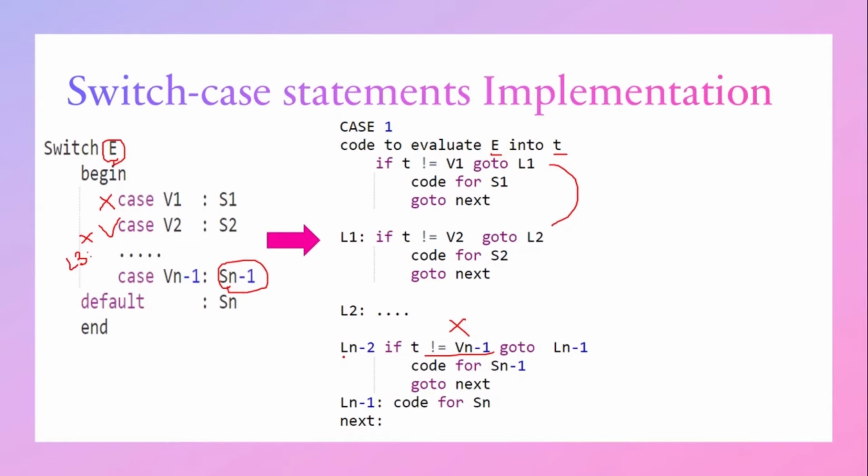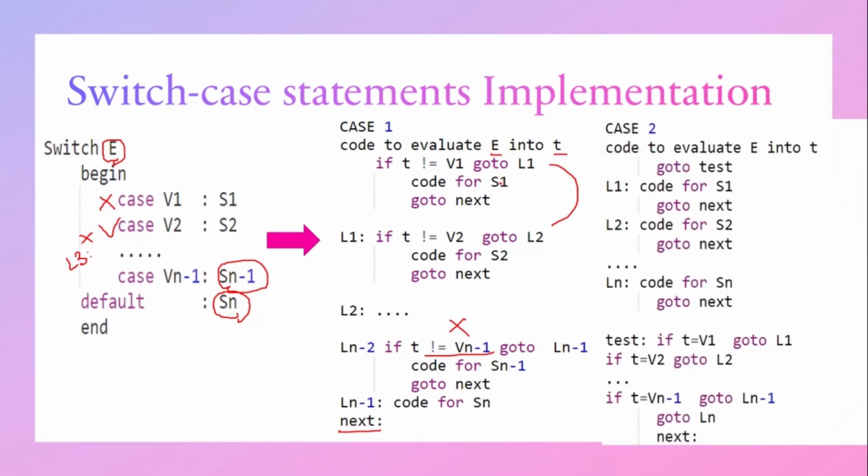Then after Ln-2, we will have Ln-1. Since this is the last case, the last case is the default one. So the default statement is stored under the label Ln-1. So Ln-1 contains the statement under default. Then finally, next. So the next label helps us to come out of the loop. So this is one method of implementing the switch case statement.